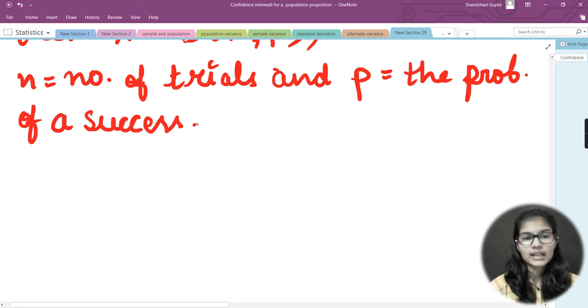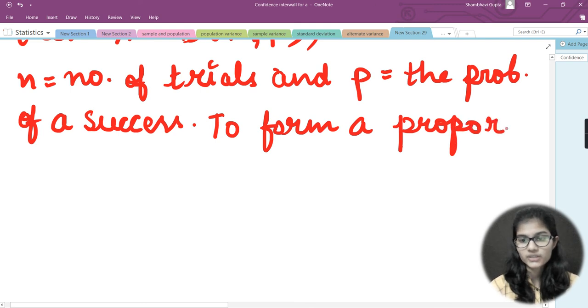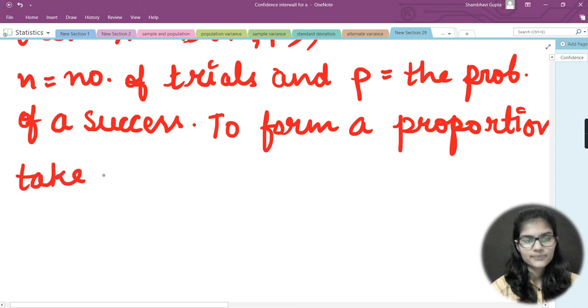Now, to form a proportion, what we need to do is the following. Proportion is basically that thing which I mentioned above. To form a proportion, firstly we need to take capital X, the random variable. What is this X actually?